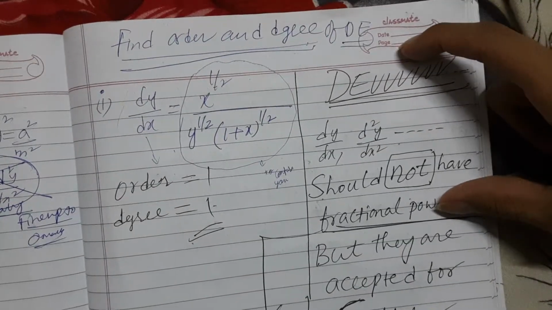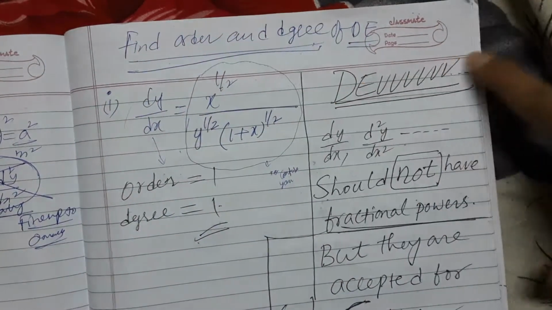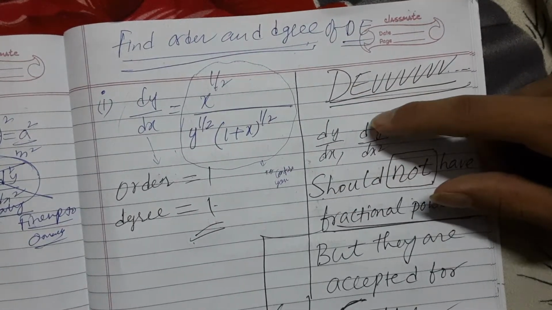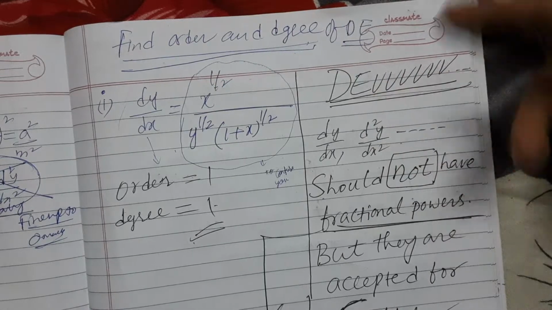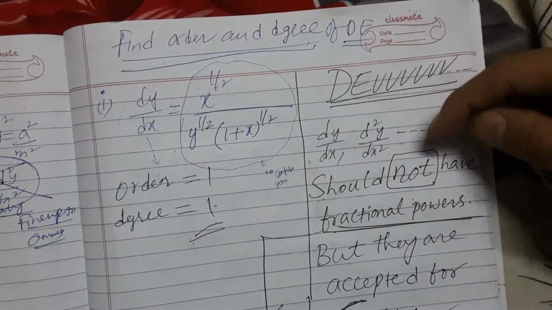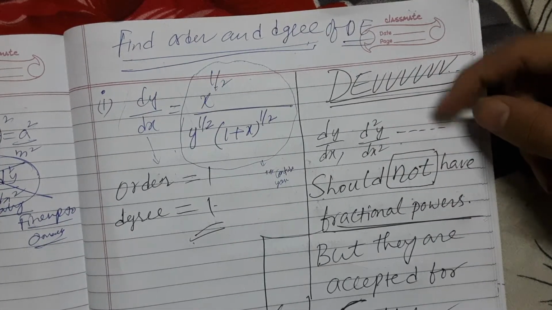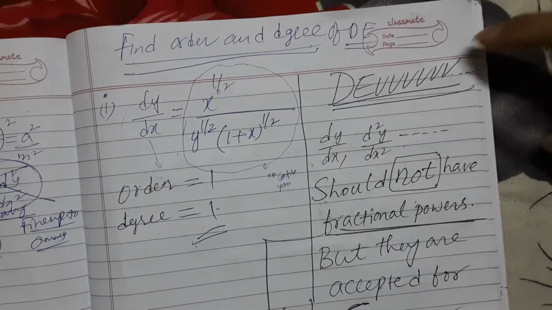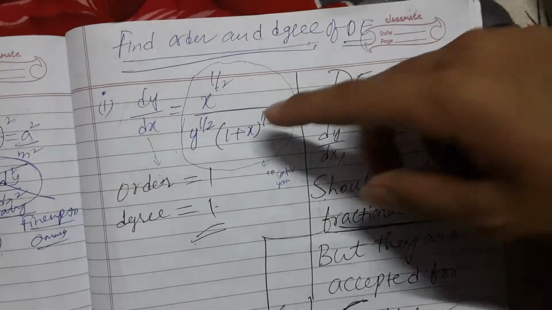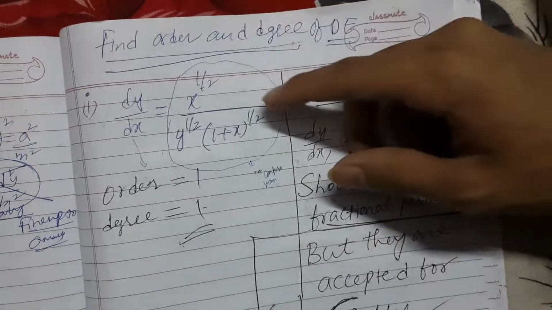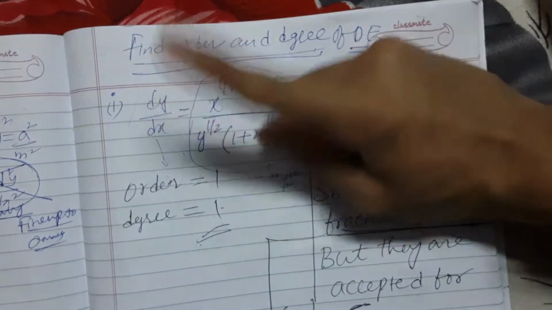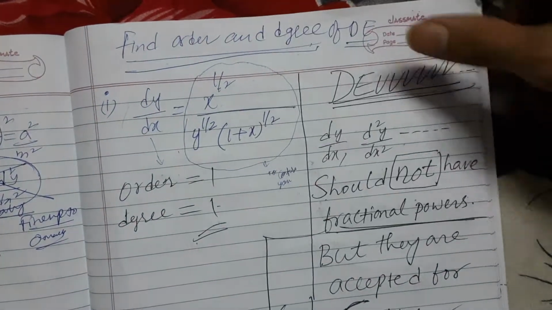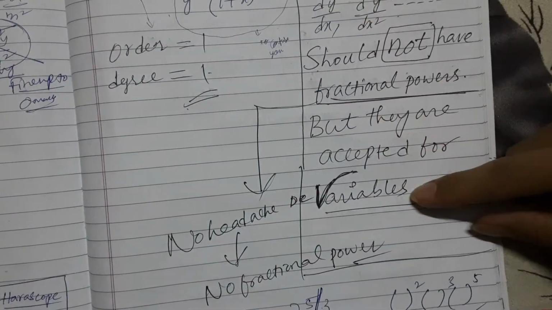Okay. Now, one more important rule that we need to know. So dy by dx, d square y by dx square, and so on. Suppose d cube y by dx whole cube, d to the power 4 y by dx whole to the power, goes on. Should not ever have fractional power. But do we have fractional power here? No. This thing has fractional powers. Why do we care about that? No, leave that. But they are accepted on variables.